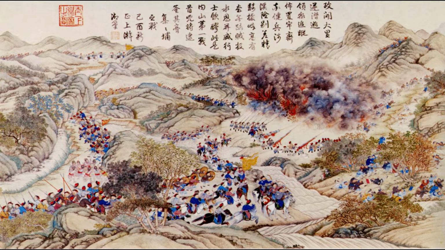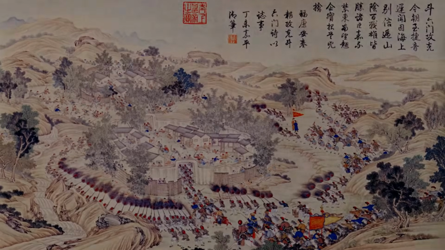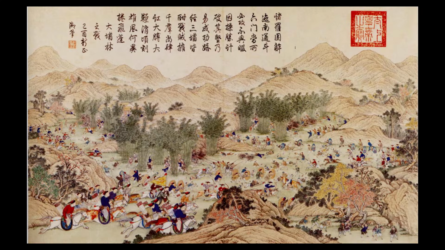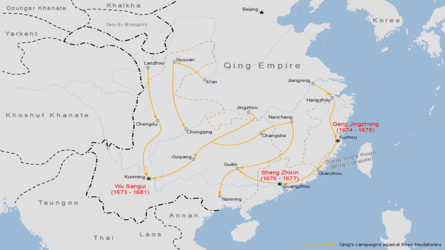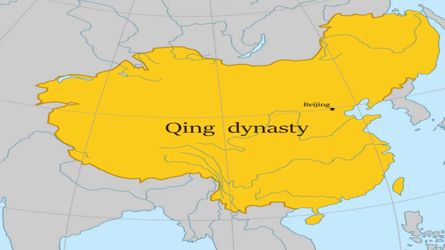The conquest of the remaining Ming strongholds continued to 1683 and cost up to 25 million lives. After the areas controlled under the Ming dynasty were consolidated, there were subsequent troubles with the Revolt of the Three Feudatories, where 7 generals rebelled against Qing authority due to not receiving the same level of feudal rights as they had under the Ming. Victory over this revolt saw the total control of the Qing, and was swiftly followed by the 10 great campaigns of the Emperor Qianlong from the 1750s to the 1790s, which extended Qing control into Inner Asia and created a map of Chinese territory that looks familiar to this day.